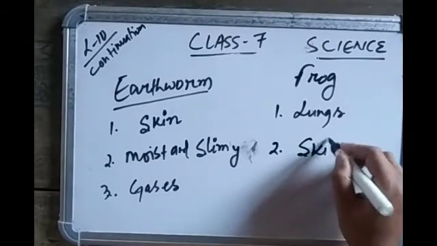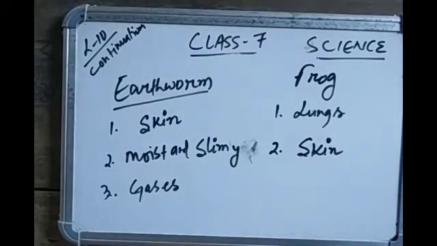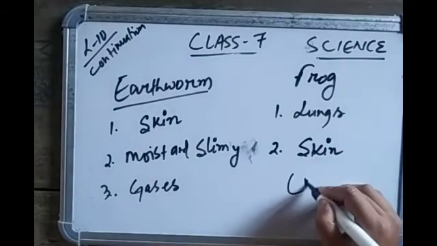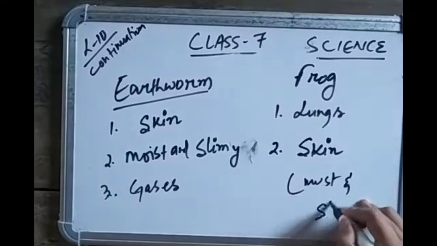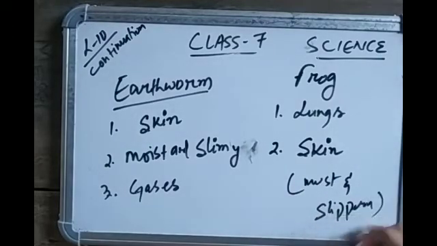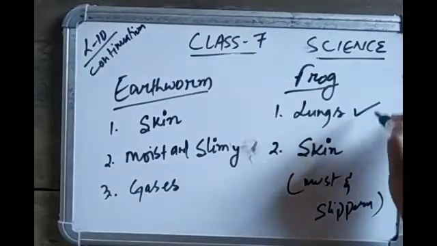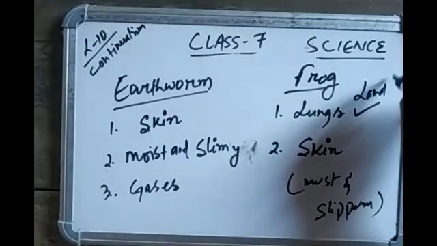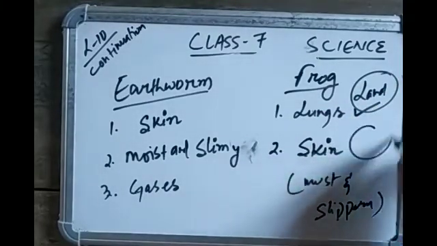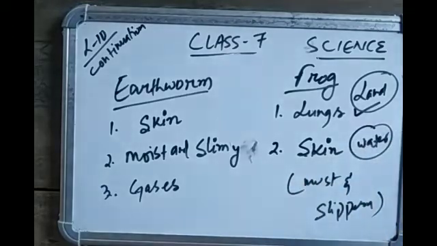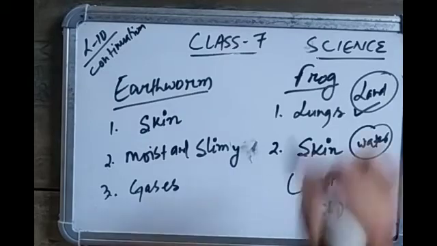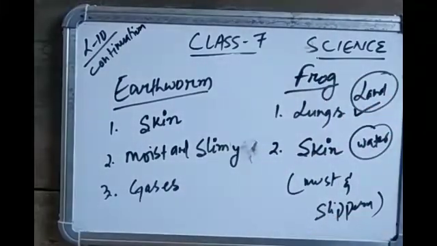The frog's skin is moist and slippery. When frogs are on land they breathe using their lungs, and when they are in water they breathe through their skin. Like the earthworm, the frog's skin is moist and slippery.